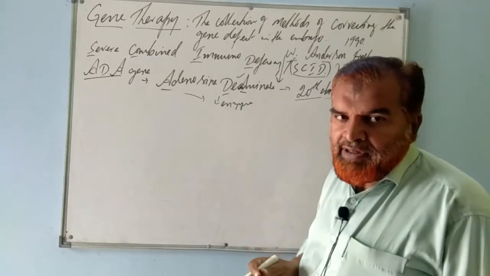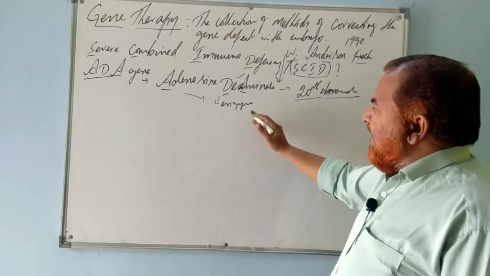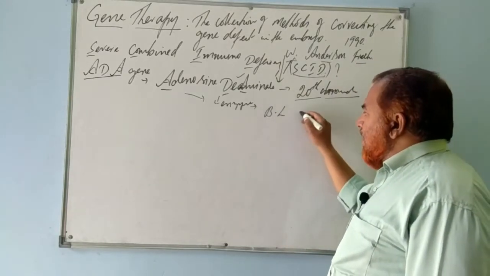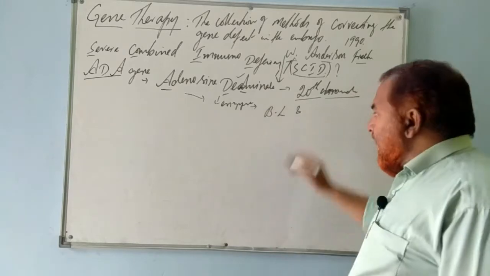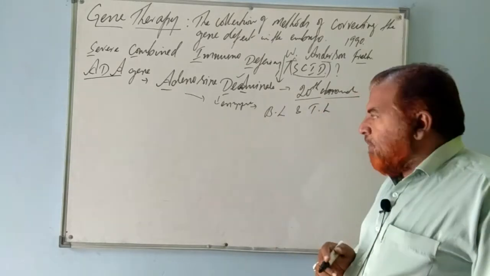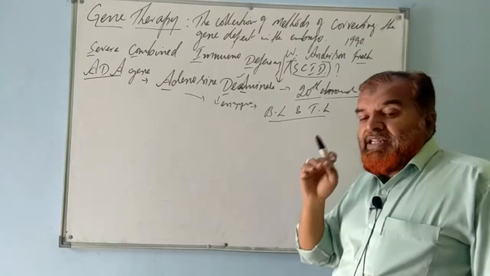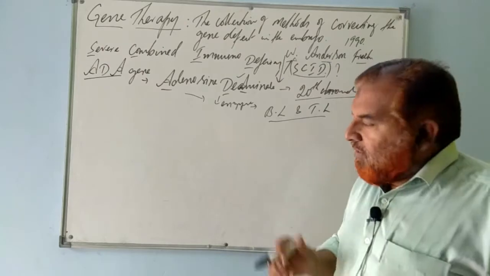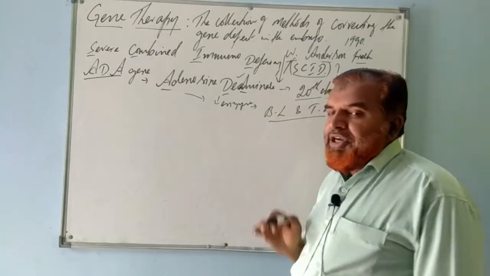You all know the one gene, one protein concept. When this enzyme is produced, what happens? The B lymphocytes from bone marrow and T lymphocytes from the thymus gland, immunology chapter, both get activated and perform their normal function. When they perform normal function, that person has correct immunity.